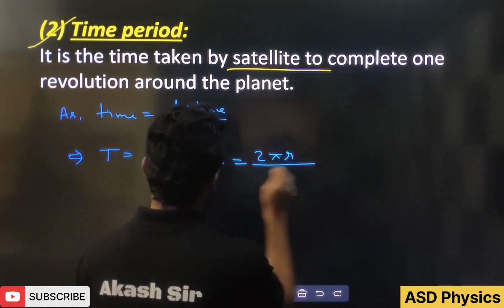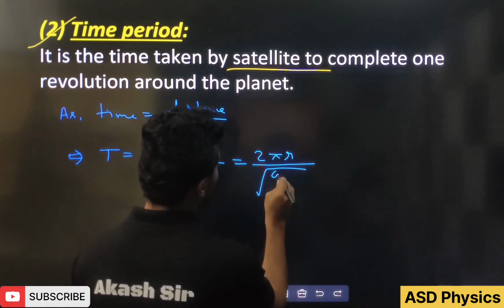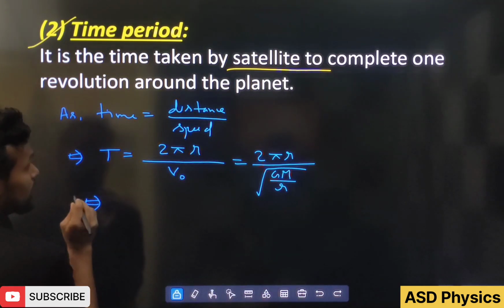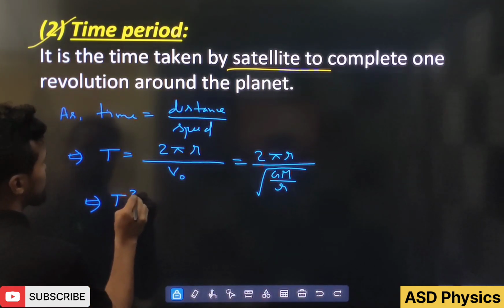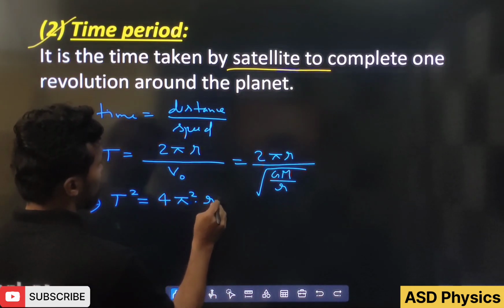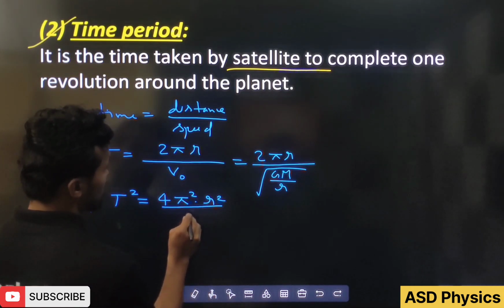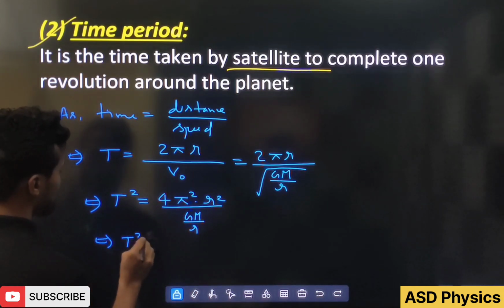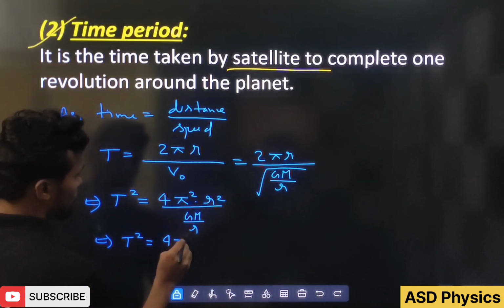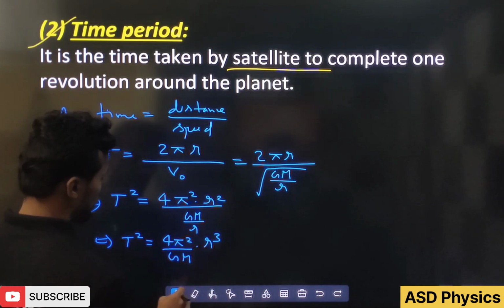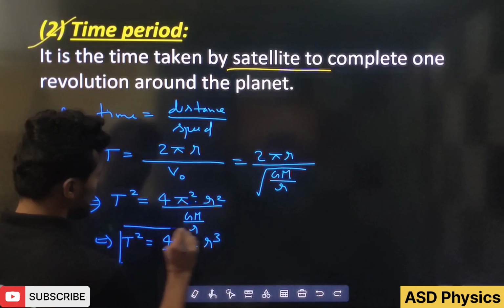Now we'll put the value here. This is 2 pi r, and the V naught value is root of GM by r. That means I will just make a square on both sides. So T square equal to 4 pi square into r square by GM by r. So from here, very easy, T square equal to 4 pi square by GM into r cube. This thing you have to remember.